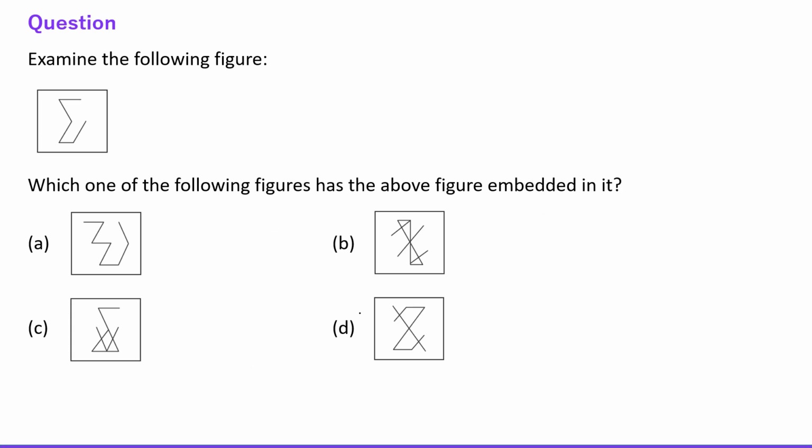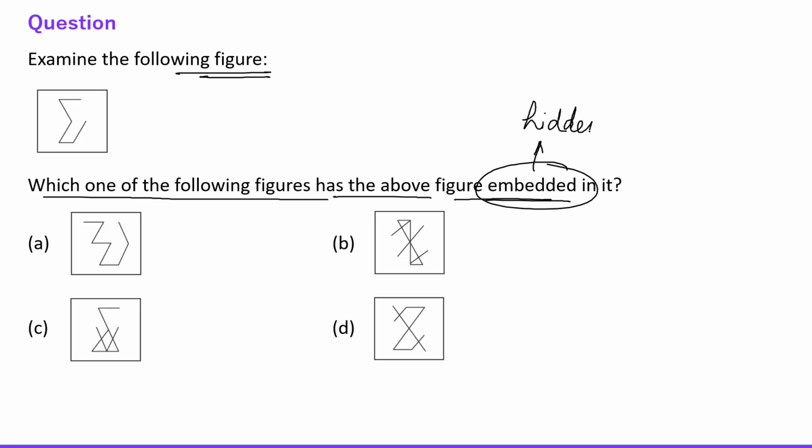Next question says, examine the following figure. Which one of the following figures has the above figure embedded? Embedded means hidden, right? So we need to find the option in which the given figure is hidden, right? So here I guess it is option number C. Just check it.